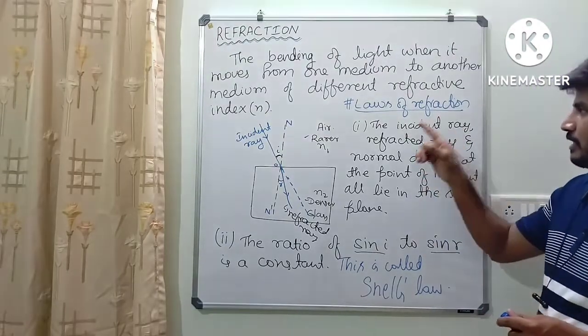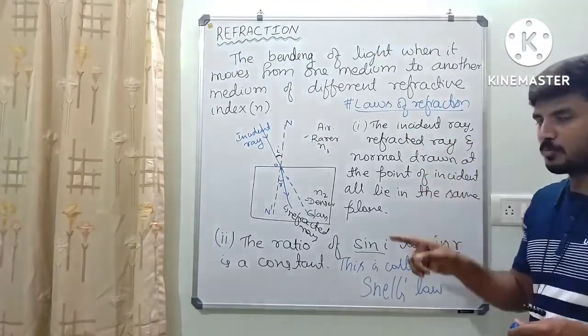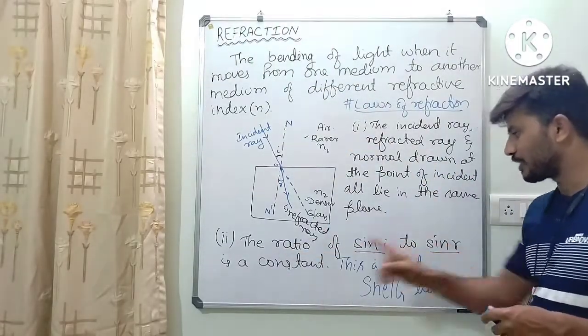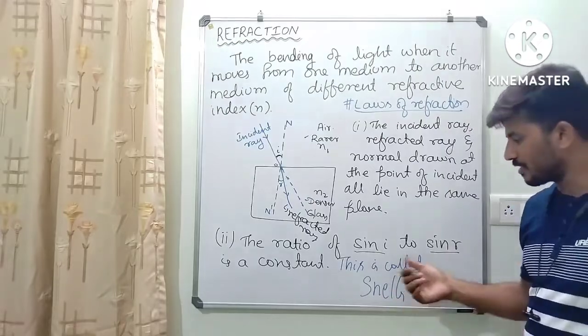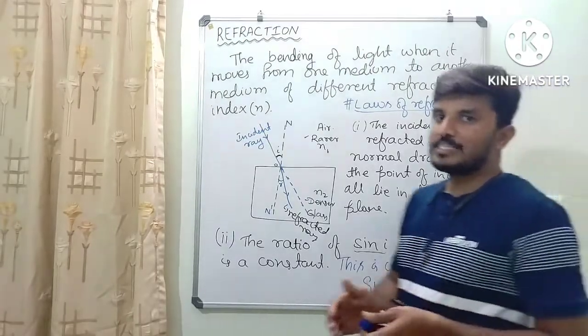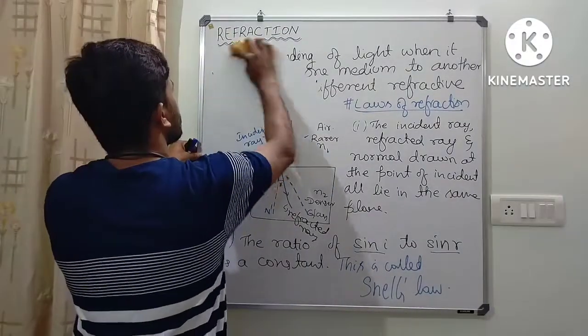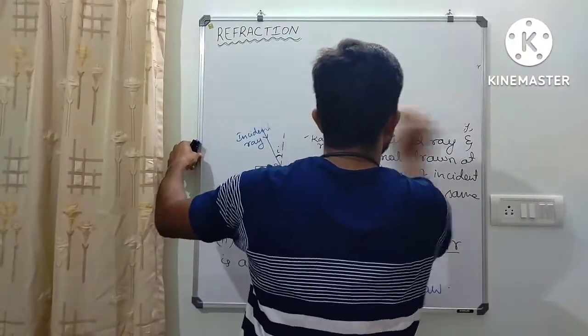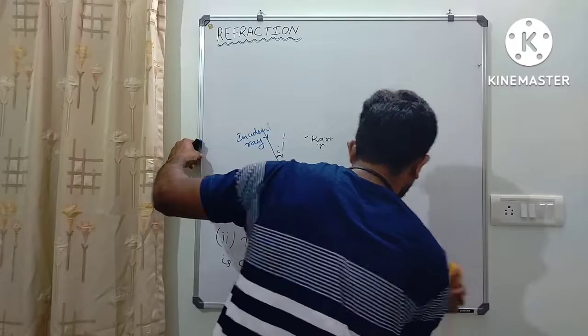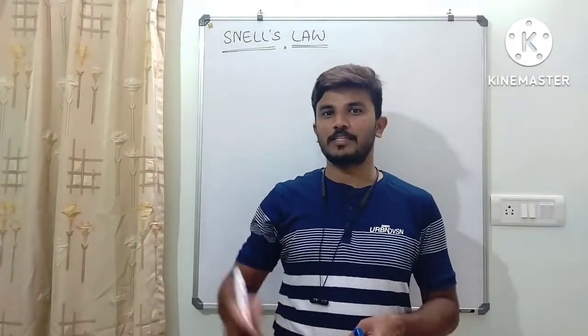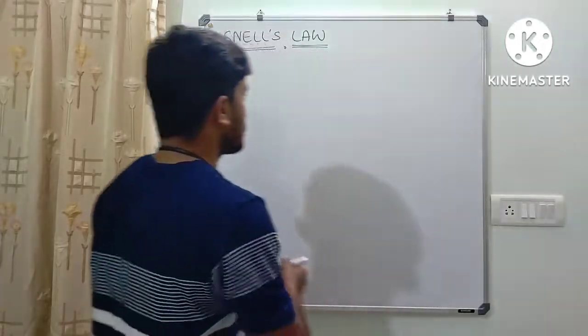So one is the incident ray, refracted ray, normal drawn at the point of incidence all lie in the same plane, and the ratio of sin I to sin R is a constant. That is called Snell's law. Now we'll discuss Snell's law in detail. Now we have Snell's law concept. Let us discuss this. What is Snell's law?